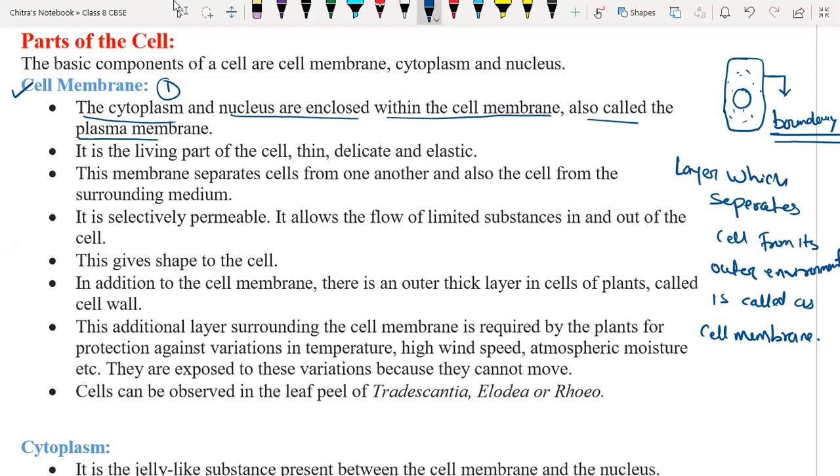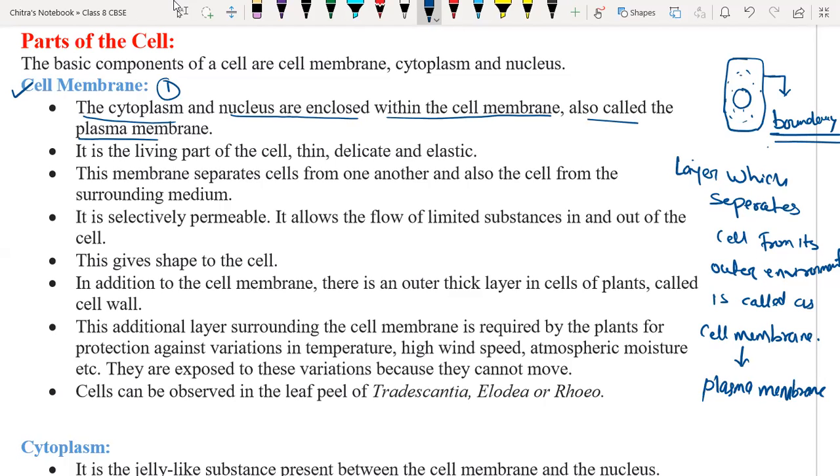That layer or boundary which separates the cell from its outer environment is also called plasma membrane. You are not going to get this definition from any other book. It is really very important. I am giving you, everyone, mark my words.